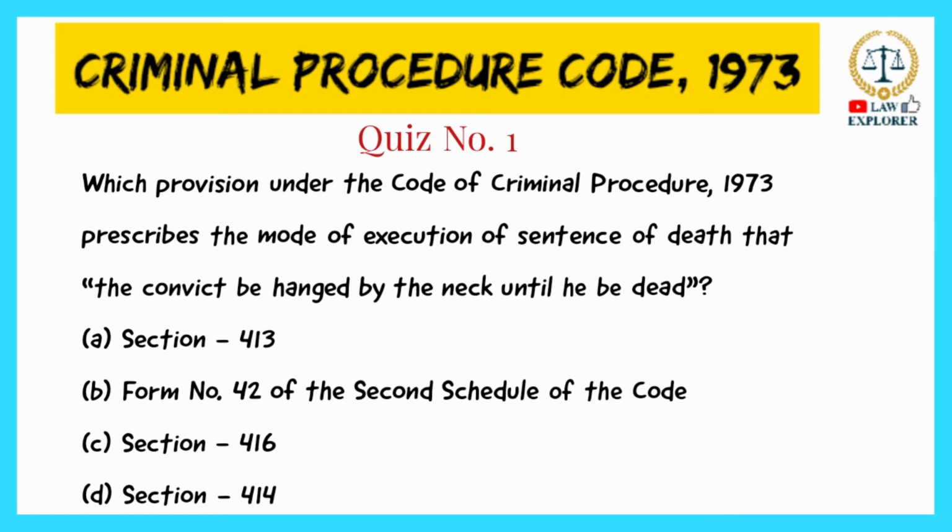Which provision under the Code of Criminal Procedure 1973 prescribes the mode of execution of sentence of death, that the convict be hanged by the neck until he be dead? The right answer is option B, form number 42 of the second schedule of the code. It is titled warrant of execution of a sentence of death.